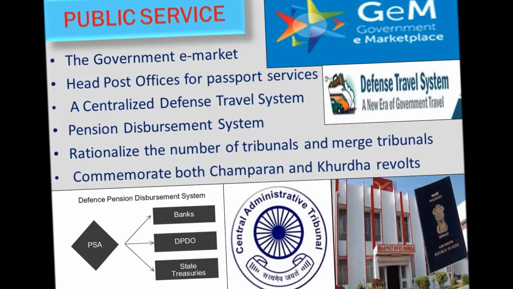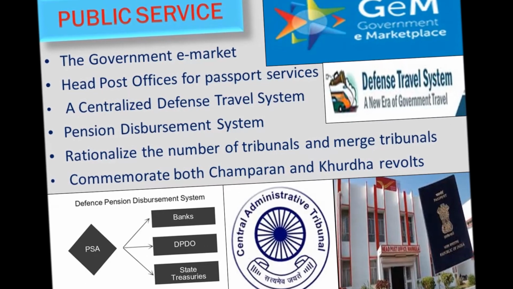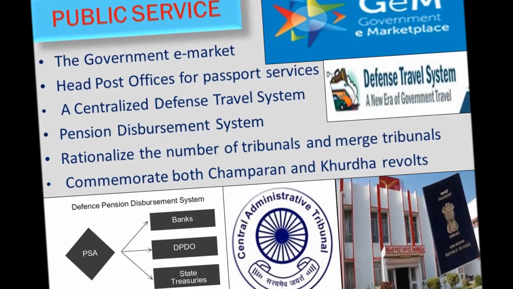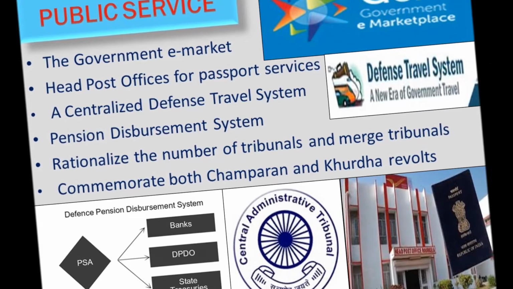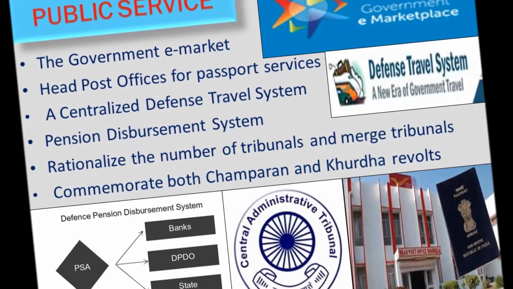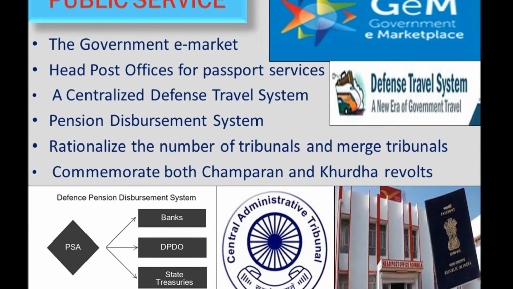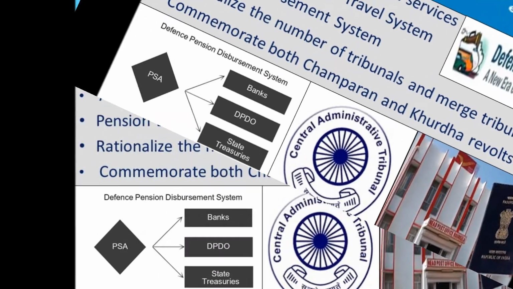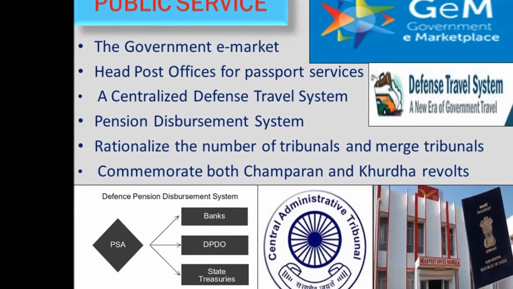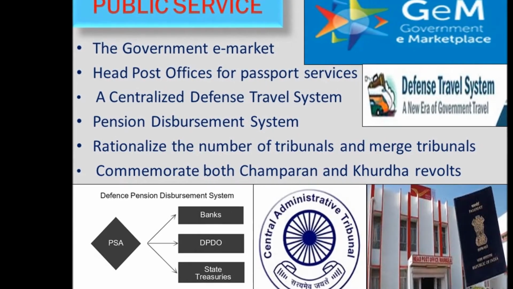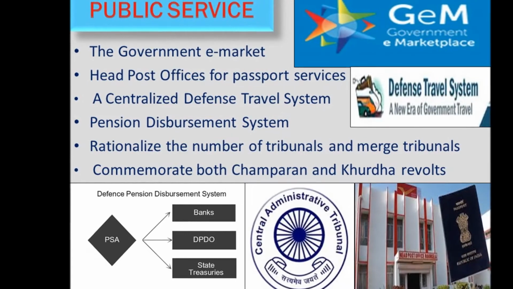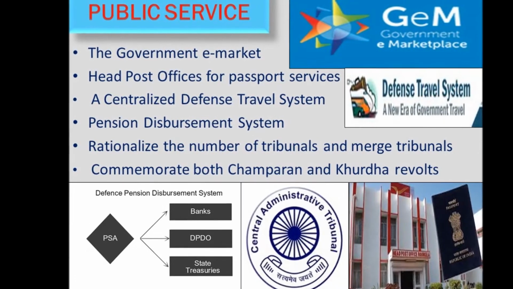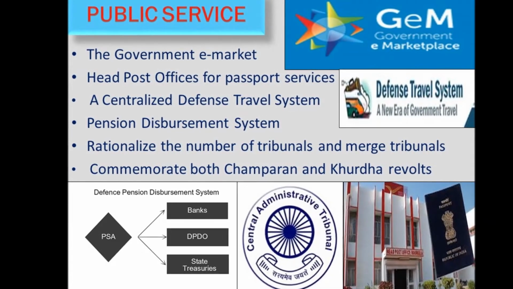Public service. Now we discuss what the government has done for the public service. First of all, the government e-market. All the government offices and public sector enterprises would now be able to buy things online, so that they do not have to go to the market to buy things of regular use. This would stop corruption, as they took the stationery to homes just using fake bills.